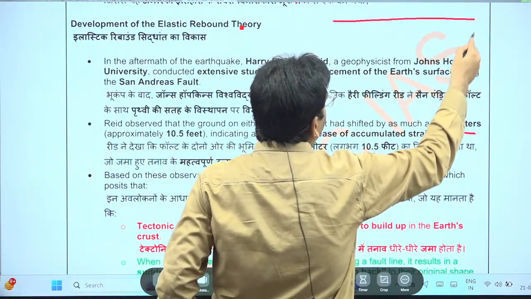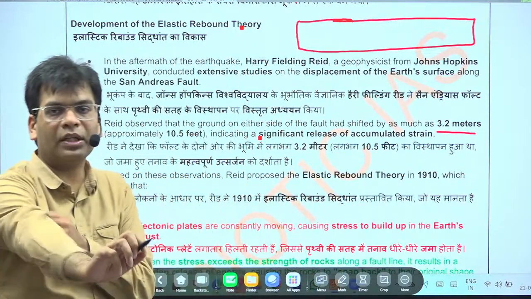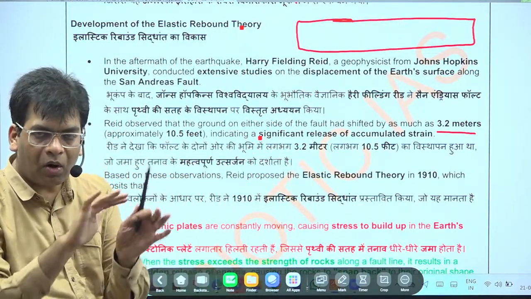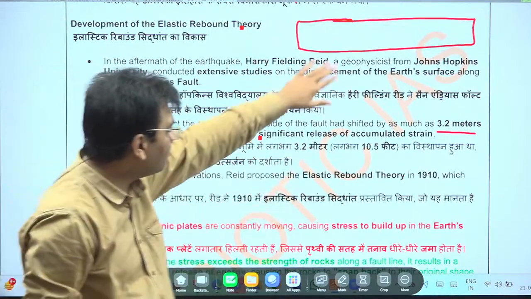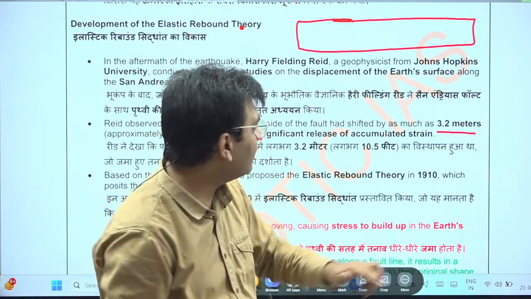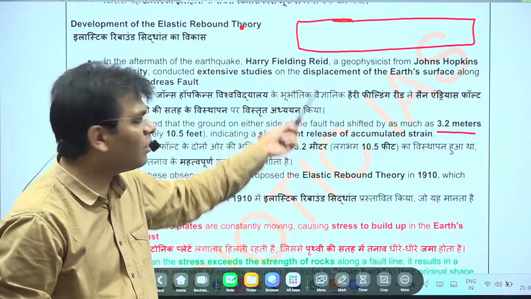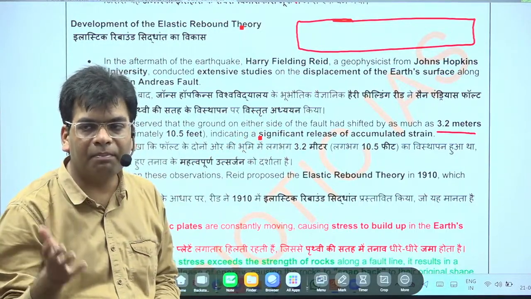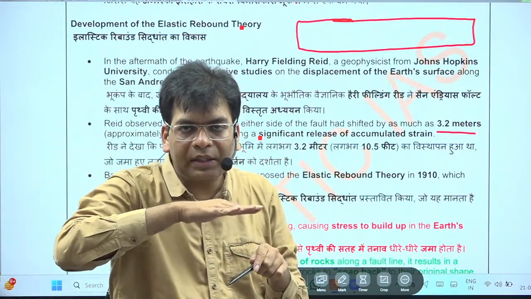Like this is the plate. In geography, you will study that above the earth's mantle there is the asthenosphere, and on the asthenosphere there are the plates. The earth crust is made up of plates, and these plates float on this asthenosphere.